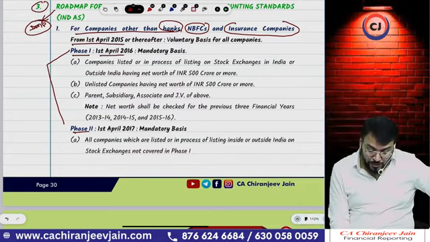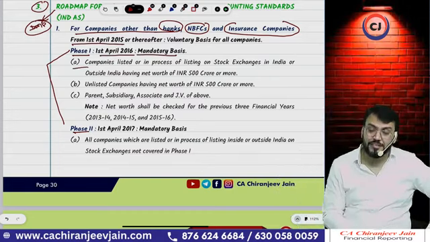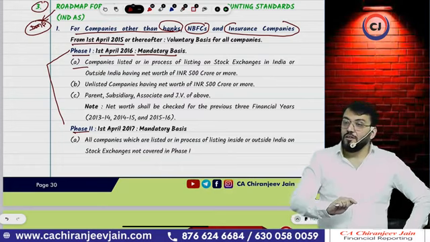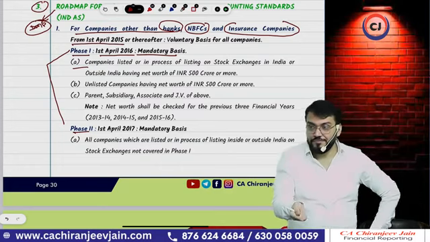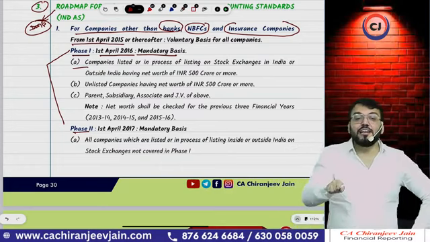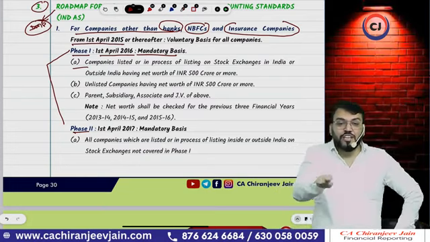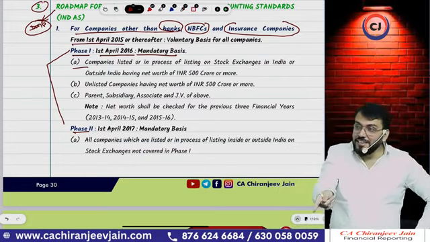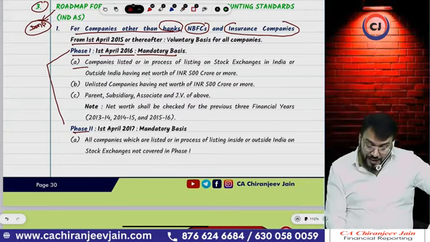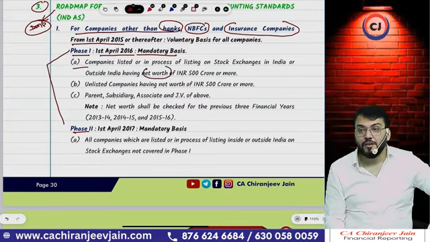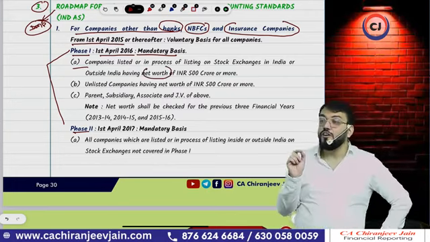So can I say, 1st April 2016 on mandatory basis, a company listed or in the process of listing in any recognized stock exchange, either in India or outside India, having a net worth of rupees 500 crore or more.